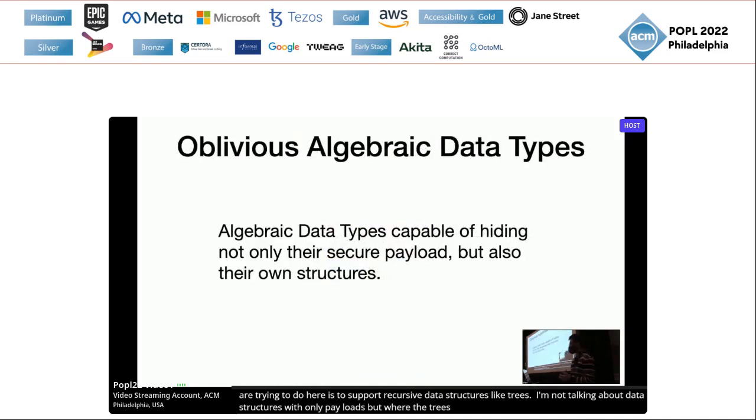We call these oblivious algebraic data types, that basically have private payload and also private structures. For example, an attacker should not be able to tell if an oblivious tree is left heavy or right heavy. This is useful in, for example, private decision trees and other applications with private data that is naturally represented as some sort of recursive data structures.